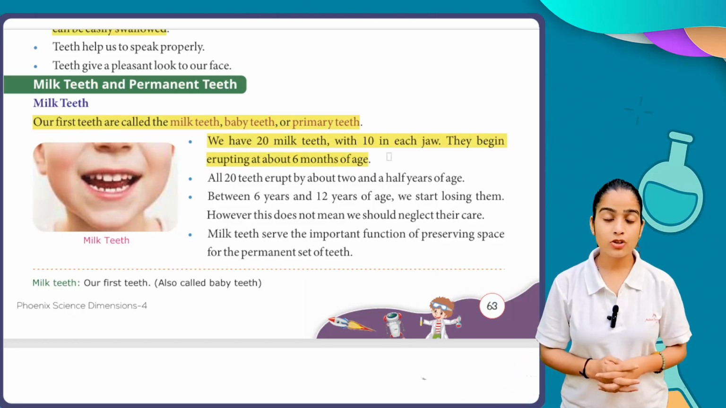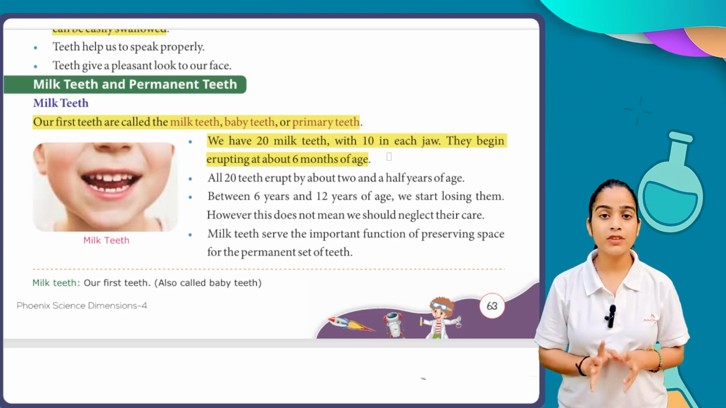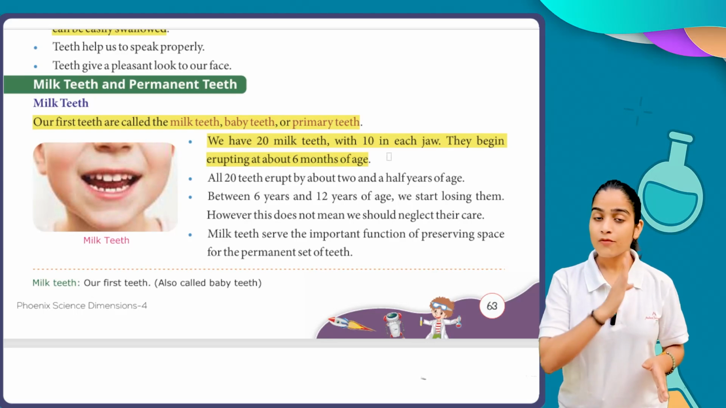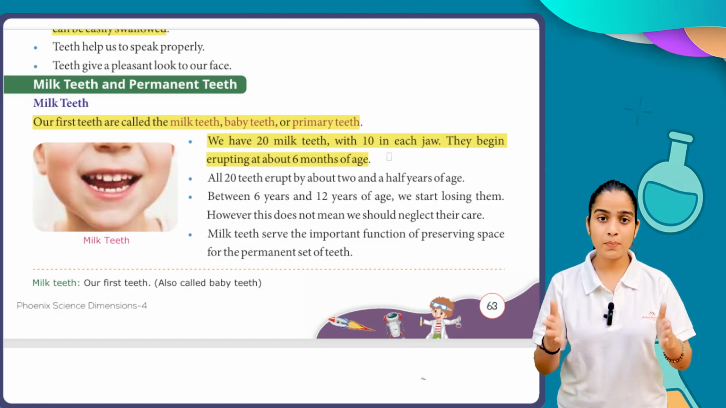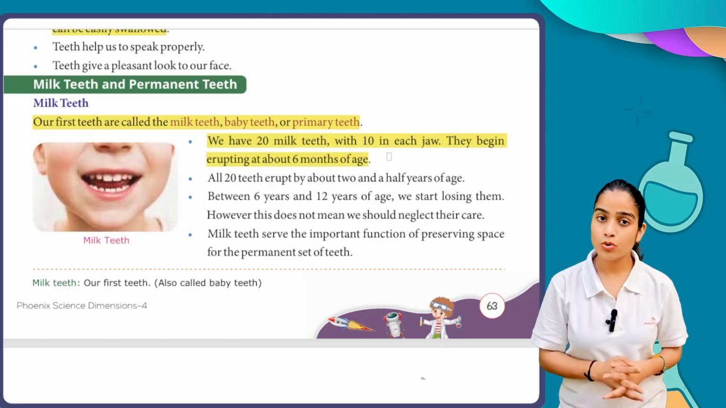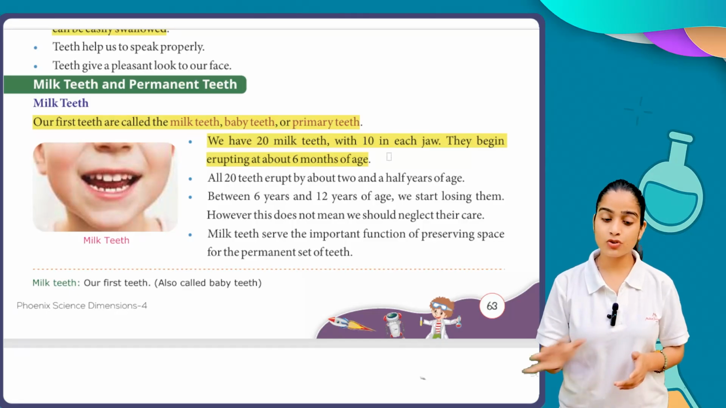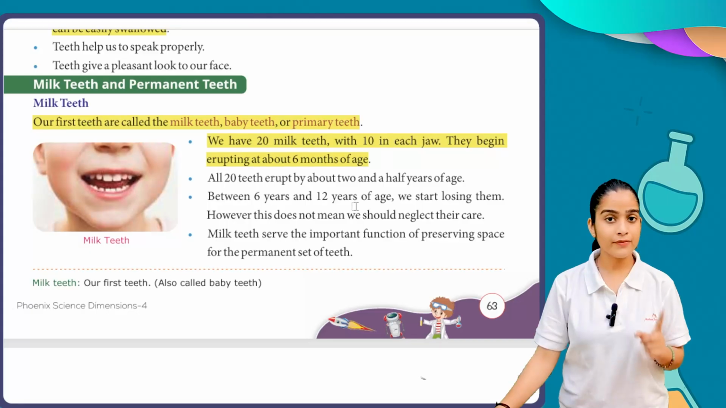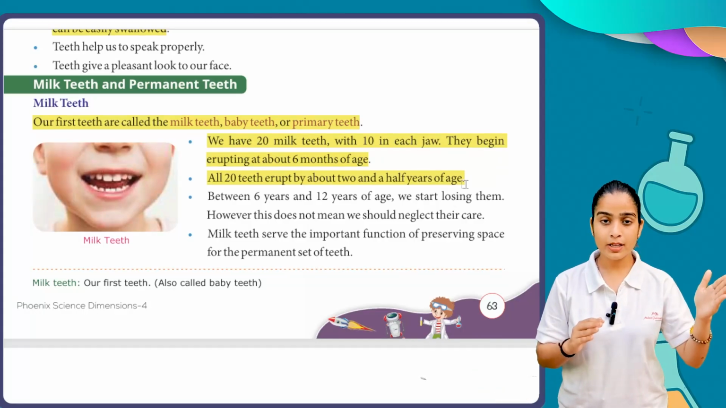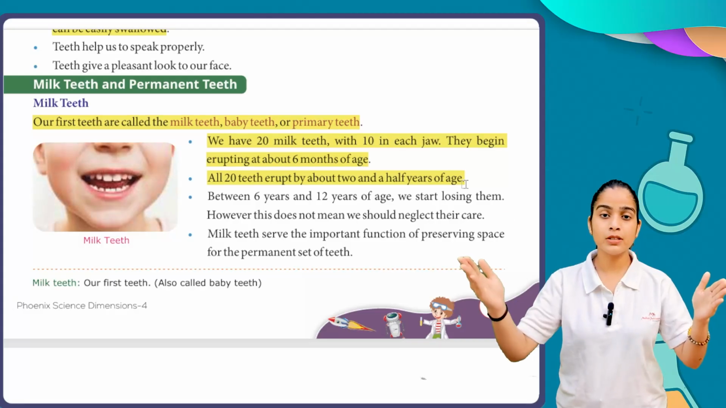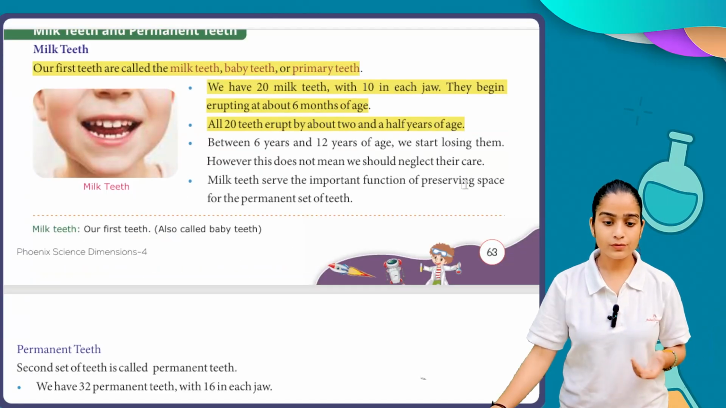So starting from the age of 6 months, our teeth begin to erupt, and in total we have 20 teeth: 10 in this jaw and 10 in this jaw, a pair of 10 and 10. So in each jaw we have 10 teeth. All 20 teeth erupt by about 2.5 years of age.